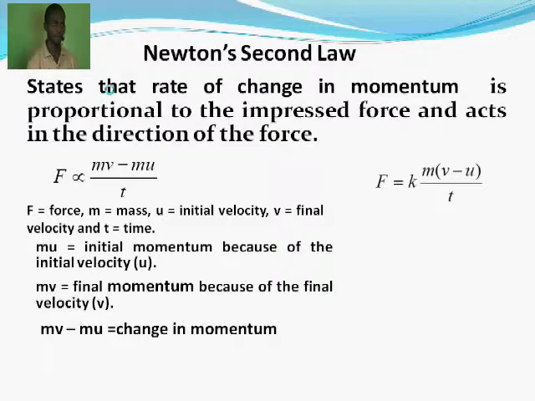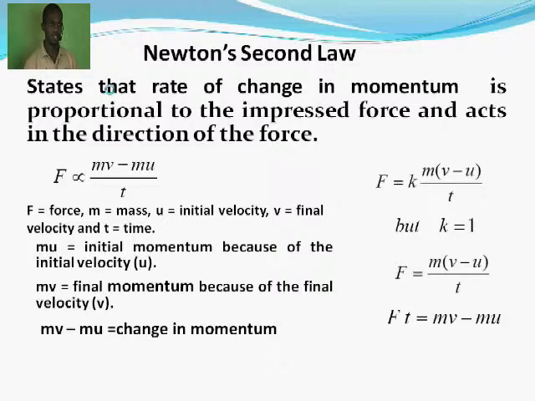Okay, F is equal to k m (v minus u) upon t, removing the sign of proportionality. And you still have to have in mind that k is a constant, which is 1, and F is equal to m (v minus u) upon t. So Ft is equal to mv minus mu. Here we are saying that impulse